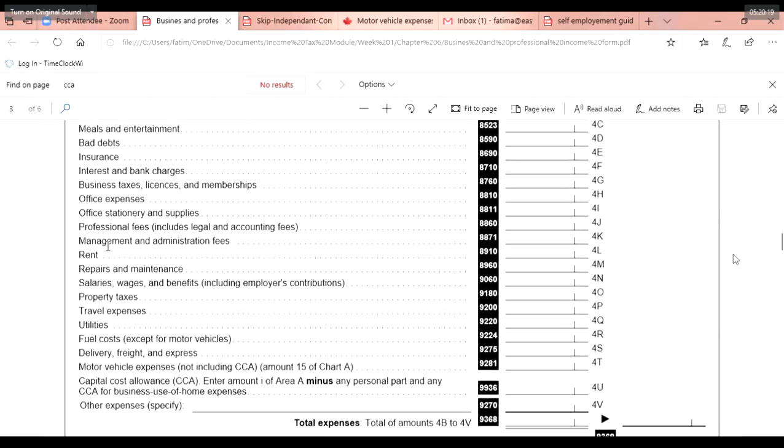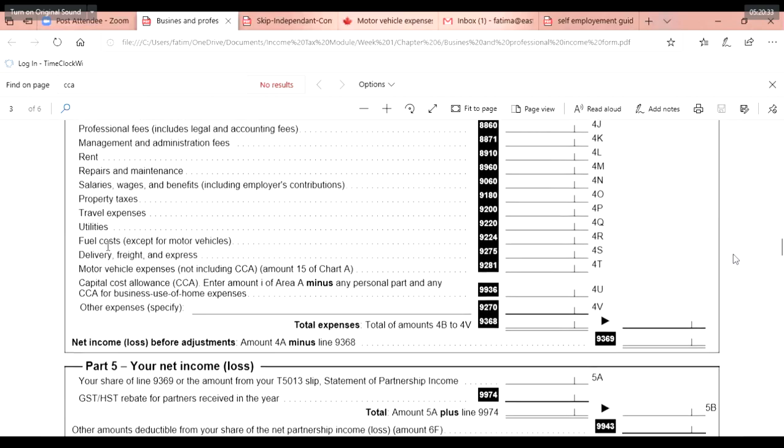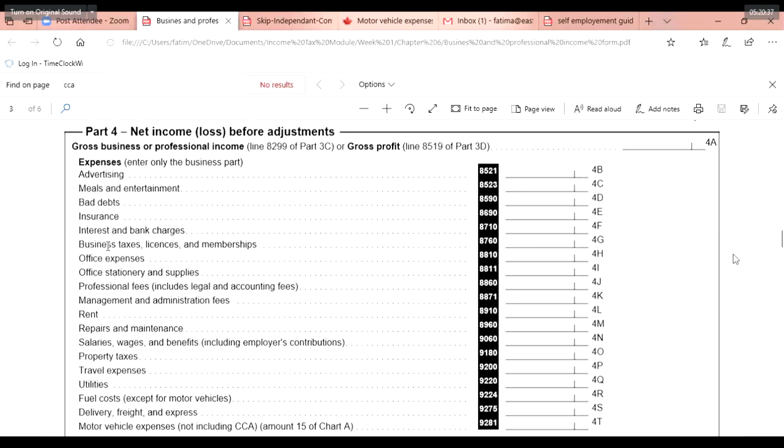Now, capital cost allowances. If you are aware, we talked about it. They mention it separately because you can add up the amount of wear and tear of equipment, buildings, everything. Any other expenses you can specify and you can deduct. So they are all part of the expenses that you can claim.